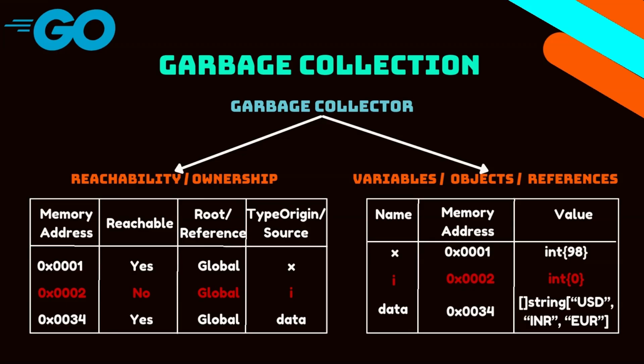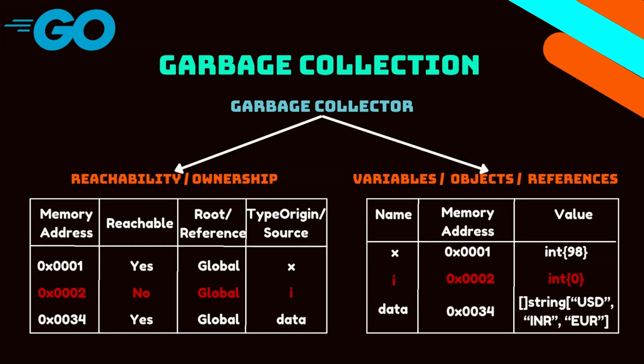Those are the memory addresses that actually hold the value, and the value can be any data type in Go. In this case, x holds the integer 98, i holds the integer 0, whereas data holds a list of strings: USD, INR, and EUR.